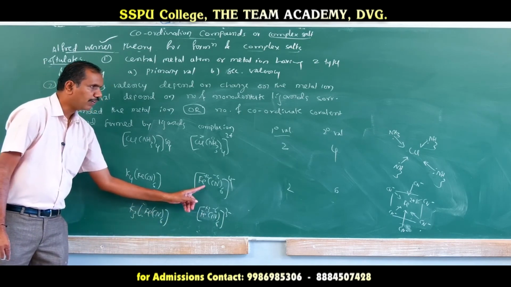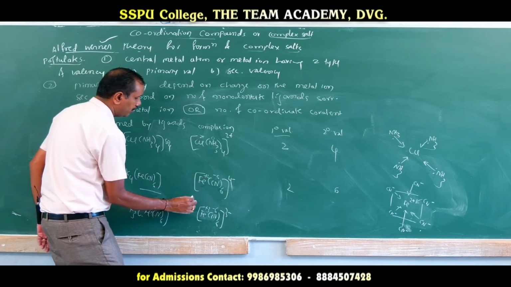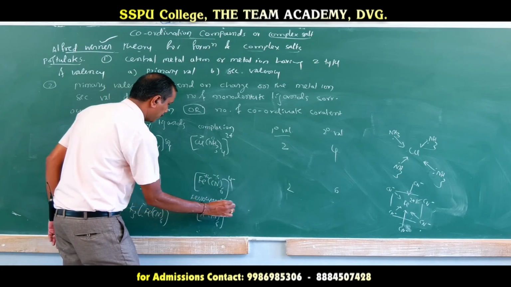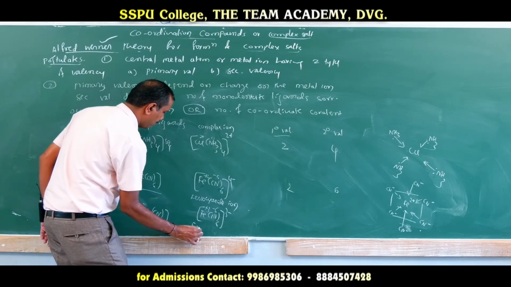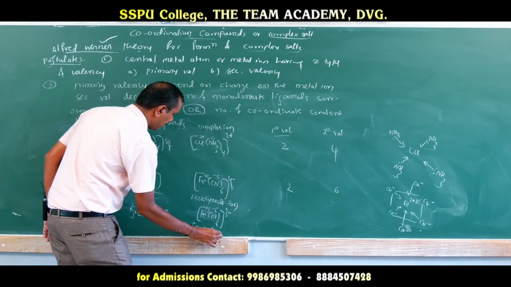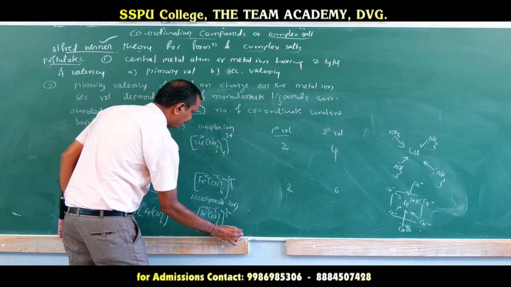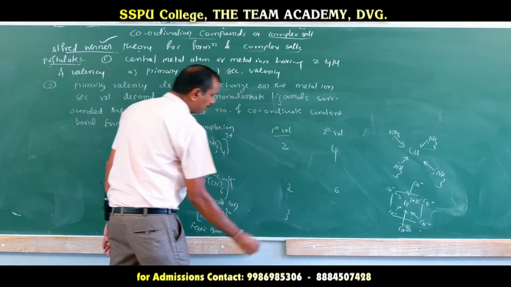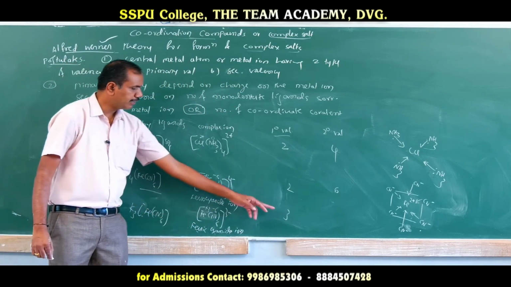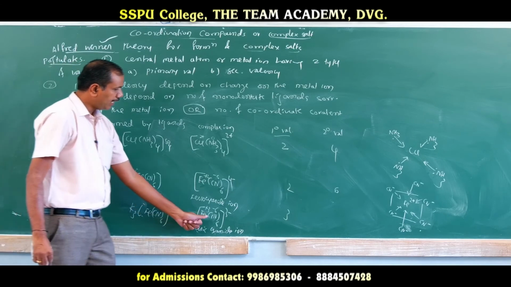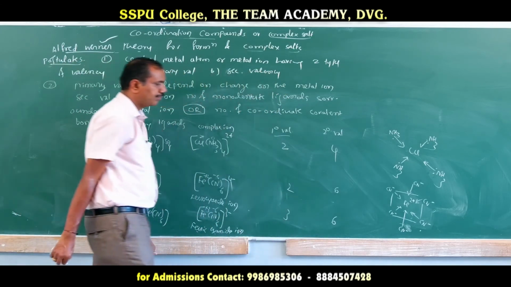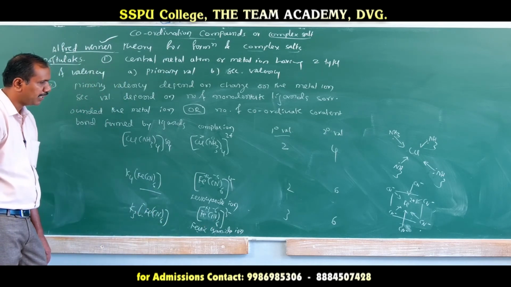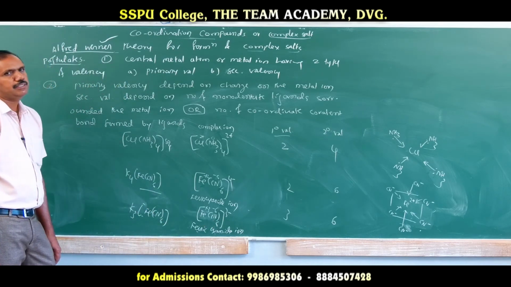The other is called ferrocyanide because Fe is plus 2. So here the primary valency is 3, because the charge on the metal ion is 3. The secondary valency is 6, because it is surrounded by 6 monodentate ligands, or it can form 6 coordinate covalent bonds.